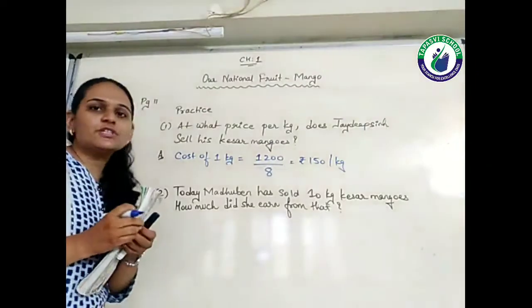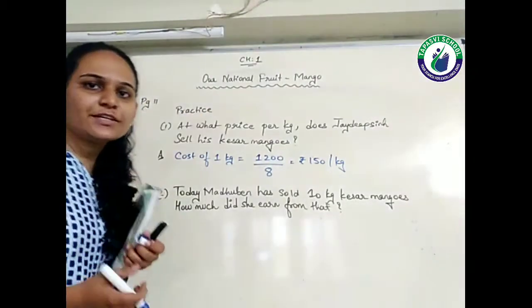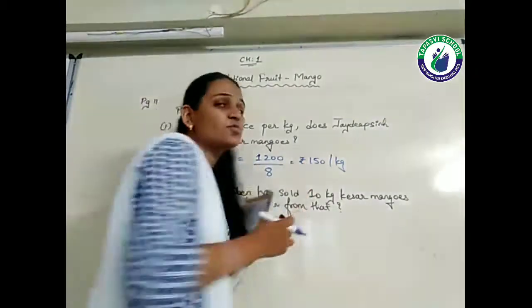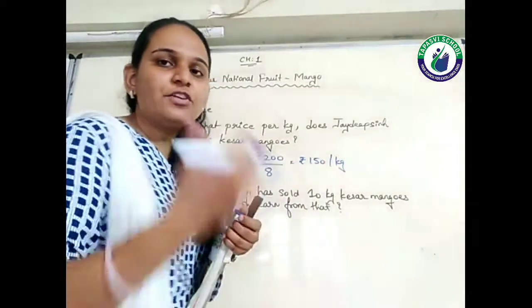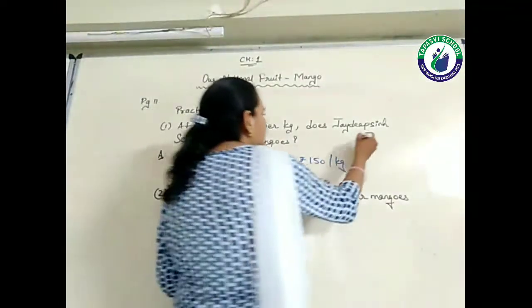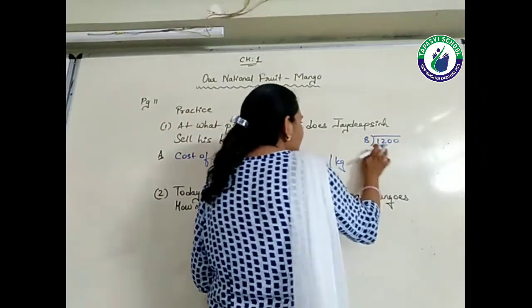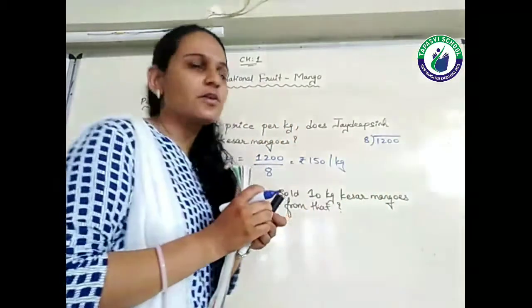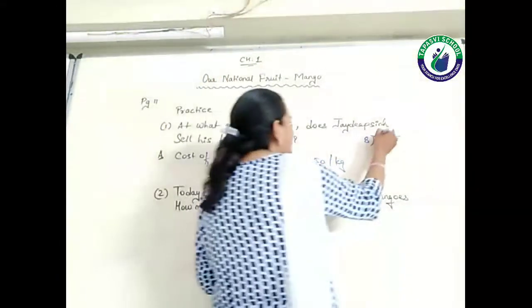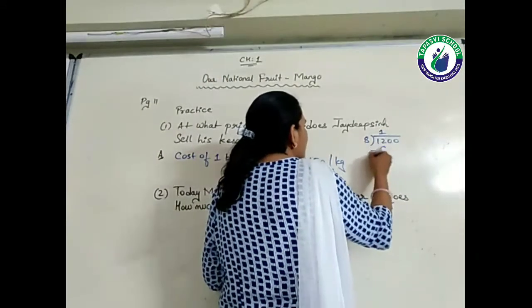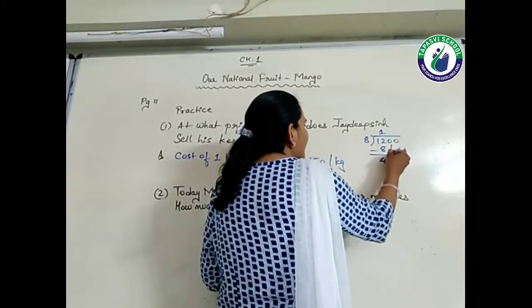Okay, if you want to see the calculation, I am showing you the calculation also, how this 150 came, right? How we reached 150. So 1200 divided by 8, sorry, by mistake. 8 ones are 8. So 12 minus 8 is 4. Bring down 0.